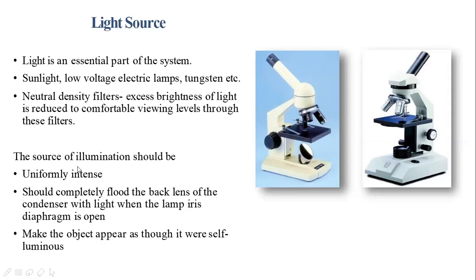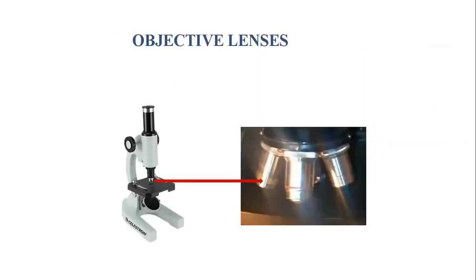The source of illumination should be uniformly intense. Whatever the light source is, it should fall uniformly on the specimen, and should completely flood the back lens of the condenser with light when the lamp iris diaphragm is open. When the iris diaphragm is fully open, more light should pass to the objective, making the object appear as though it were self-luminous. So when we use more illumination, it will appear as if the object is self-illuminating. The light is coming from the object.